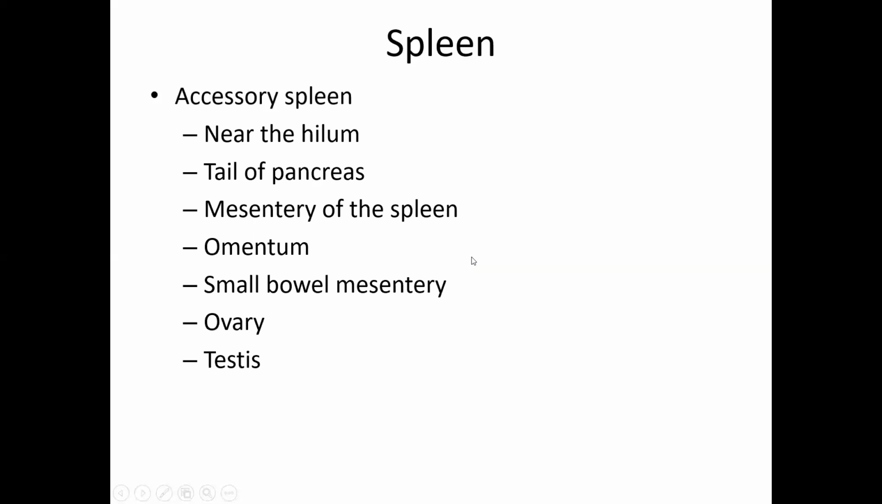Accessory spleens are seen near the hilum of the spleen. This is incomplete fusion of the splenic nodules, present at the tail of the pancreas, a little away from the hilum. The mesentery of the spleen, the gastrosplenic ligament, the omentum, the territory of the stomach, the small bowel mesentery, the ovary, the testes: these are the sites where accessory spleens could be seen.